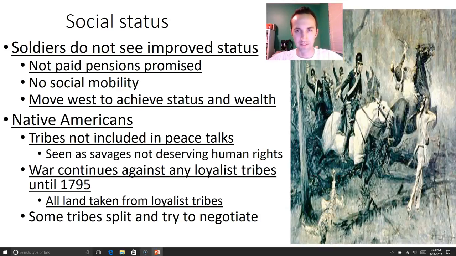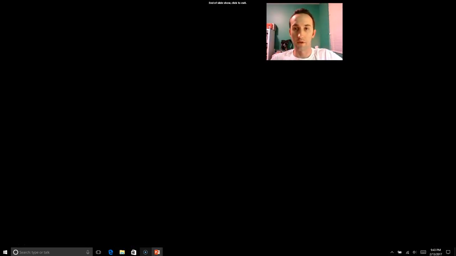These tribes do not unite. They are picked off one by one. As they are taken out, all their land is taken, and they are forced to just move west, move west. This is why you don't see much native land on the East Coast. It's all taken in the 1790s as a result of this. A lot of tribes will split and try to negotiate for whatever they can, but the Americans are not very forgiving, and most of that land is gone. And that's a little look at what happens after the war.